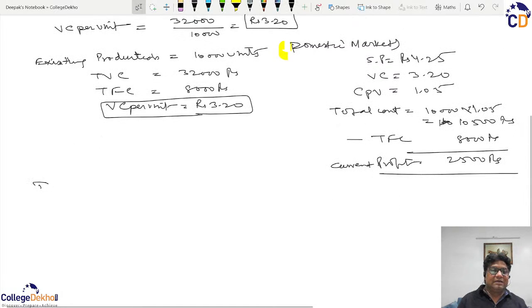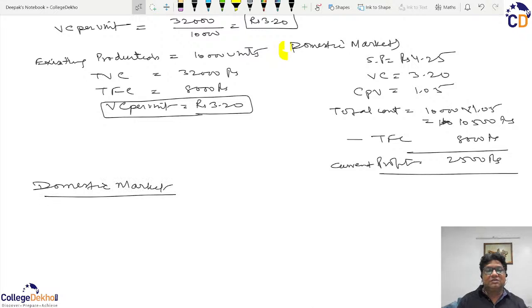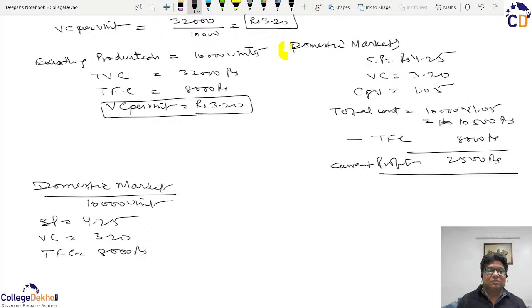So we can summarize इस पूरे वर्किंग नोट के डाटा से कि डोमेस्टिक मार्केट is for 10,000 units with the selling price of 4.25, variable cost of 3.20, total fixed cost of 8,000 rupees and existing profit of 2,500 rupees. That is how the company is performing at the moment.